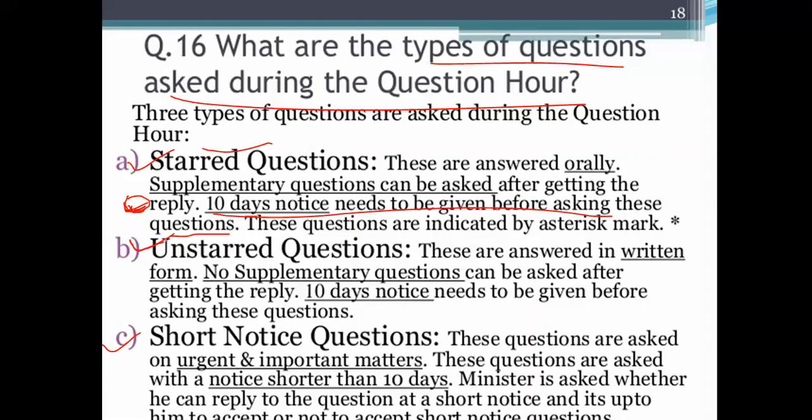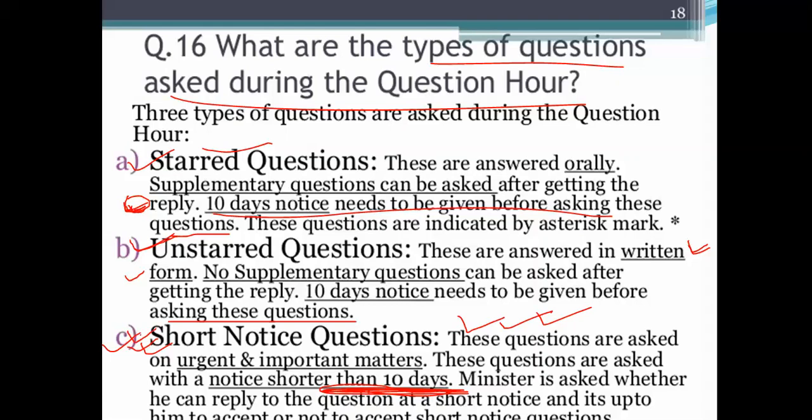And another one is the unstarred question. Unstarred question is the less important question. You can ask the unstarred question in written form, and the answer will also be given in written form. Now, short notice questions. The short notice question means you don't have to give the minister 10 days. Even in less than 10 days, you can ask a question. You can give a notice of 2 days, 3 days, and then ask the question. That is called the short notice question.